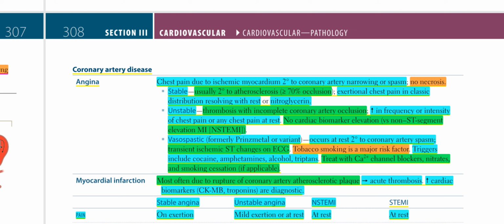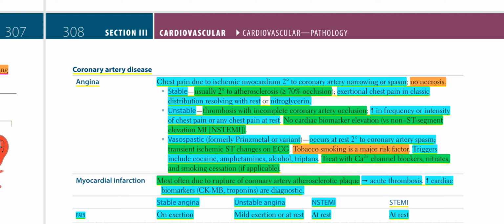Unstable angina: thrombosis with incomplete coronary artery occlusion. Increase in frequency or intensity of chest pain, or any chest pain at rest. No cardiac biomarker elevation, versus non-ST segment elevation MI, that is NSTEMI.